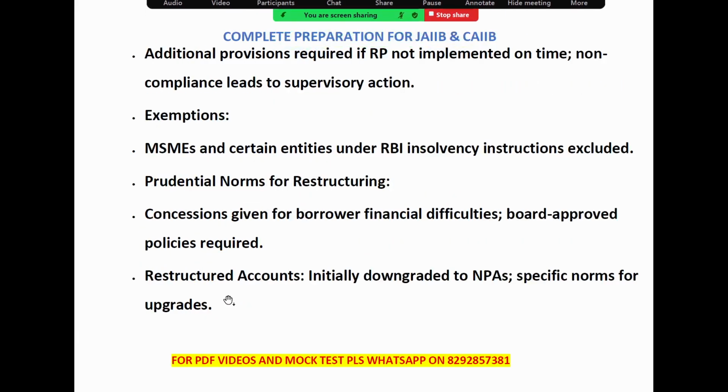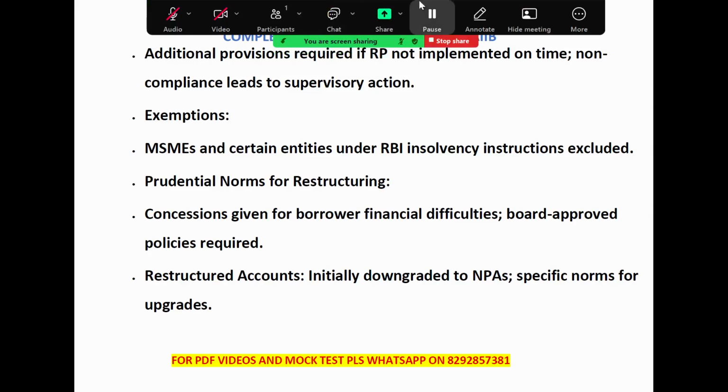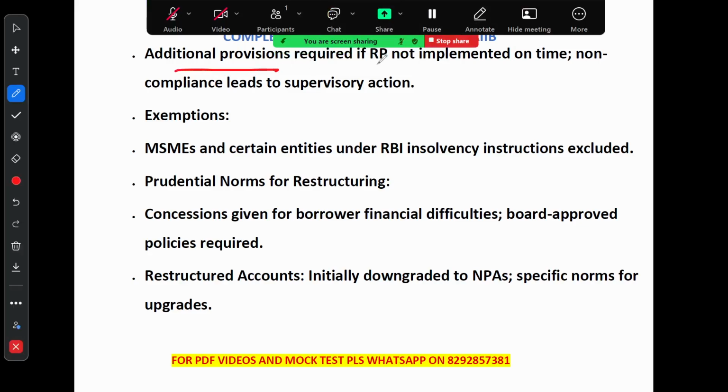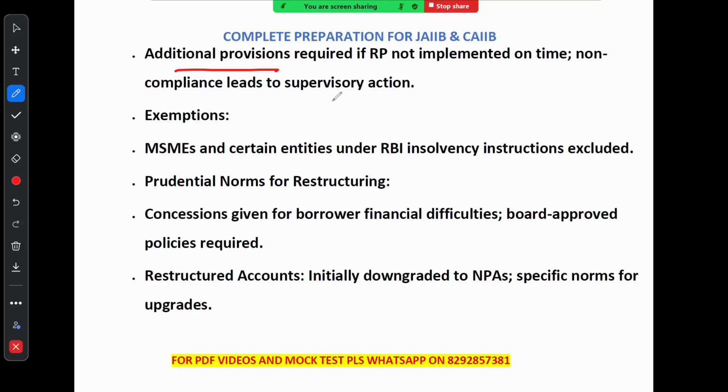Now let's talk about the delayed implementation. See, let's go over what happens with the delayed implementation of a resolution plan. If the resolution plan, in short RP, is not implemented on time, the bank must set aside extra provision. If they don't comply, the RBI may take supervisory action against them. There are some exemptions, right? Small businesses or MSME and entities covered under a special RBI insolvency rule are excluded from this requirement.